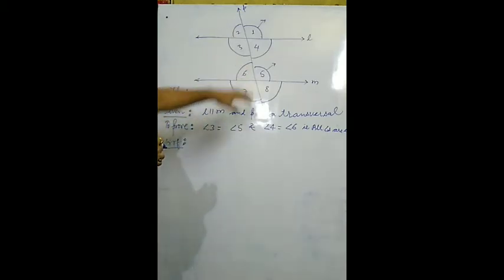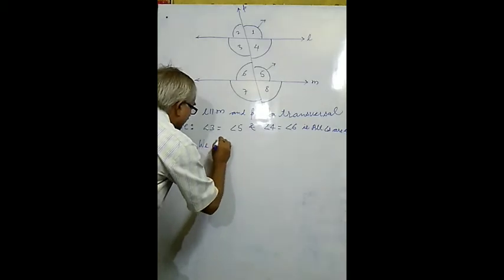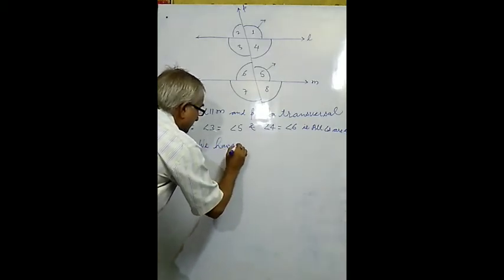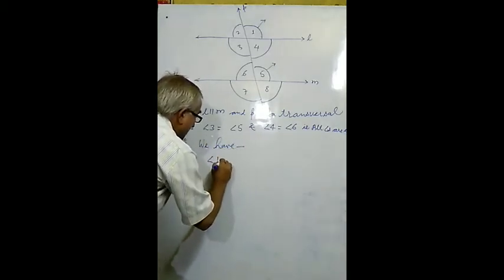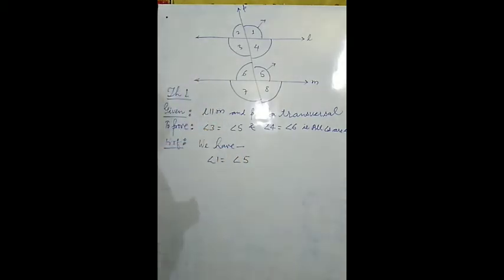So what to do? We have to note down: angle 1 equals angle 5, and you have to write why angle 1 is equal to angle 5. You have to quote the reason also. If you are not quoting the reason, your verification is incomplete and marks may be deducted.